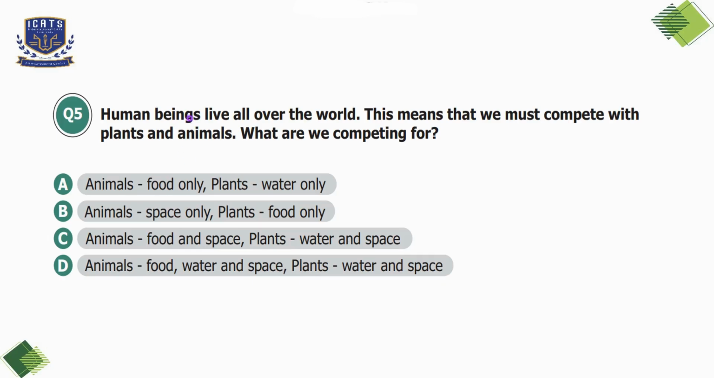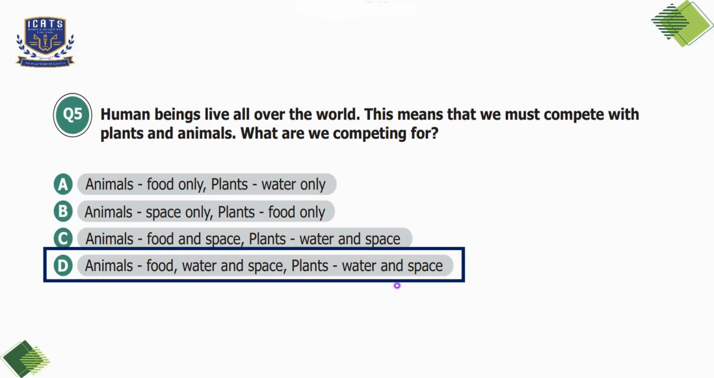So human beings are competing with animals because human beings and animals both need food, water and space to survive. And plants need water and space to live. So human beings are competing with plants for these two things. So I'll choose option D here.